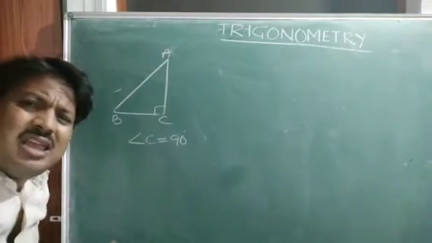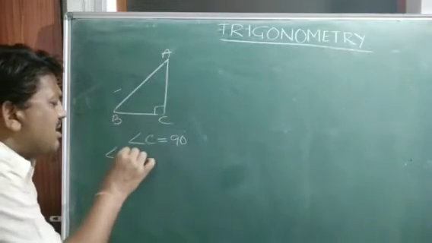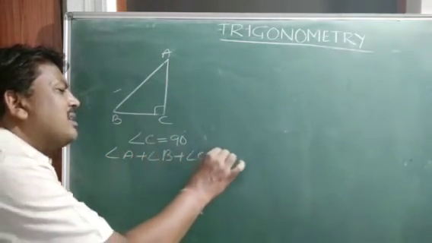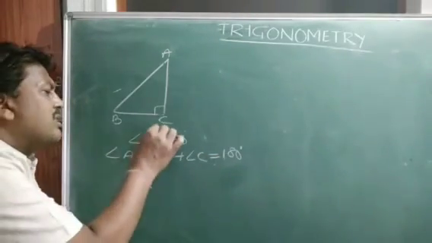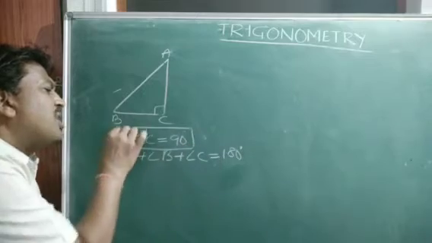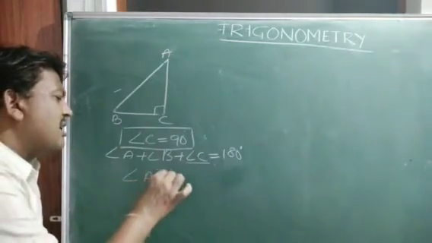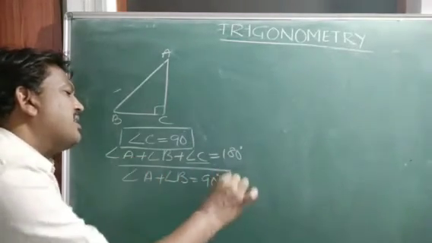We know that in any triangle, the sum of all three angles, that is angle A plus angle B plus angle C, is equal to how much, children? 180 degree. In that, angle C alone is how much? 90. So how much is angle A plus angle B? Angle A plus angle B is 90 degree.